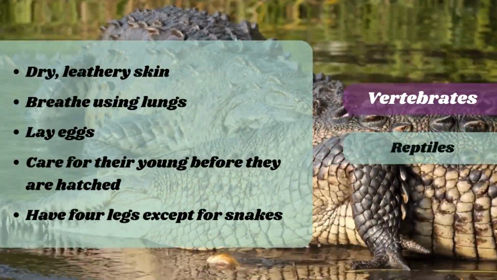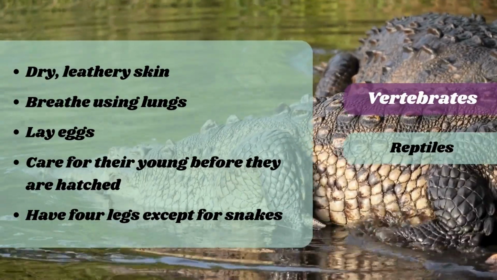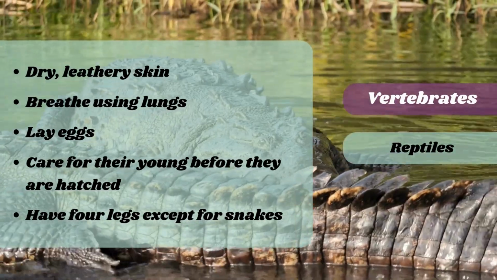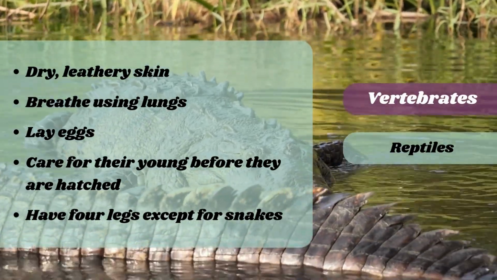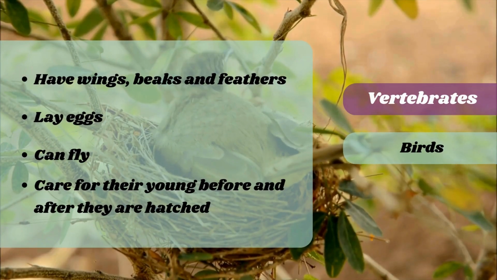Reptiles, unlike amphibians, have dry, leathery skin. They live on land and use their lungs to breathe. They also lay eggs, but they at least care for them before they are hatched. They have 4 legs except for snakes. Birds have wings, beaks, and feathers. Some would argue that they can all fly.